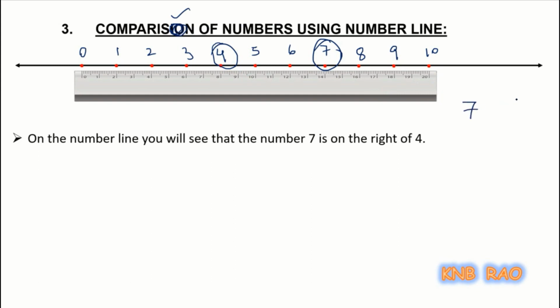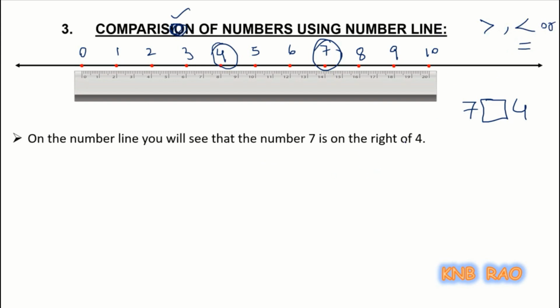Whenever we take two numbers and do comparison, we should be in a position to tell who is bigger and who is smaller, or whether they are equal sometimes. Comparison means finding who is bigger or smaller or equal. That's what we will do.